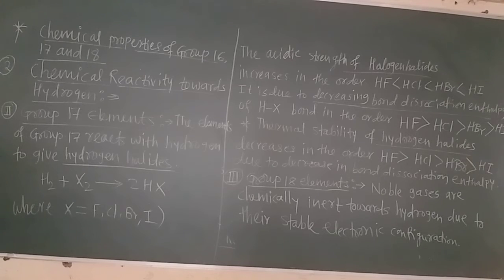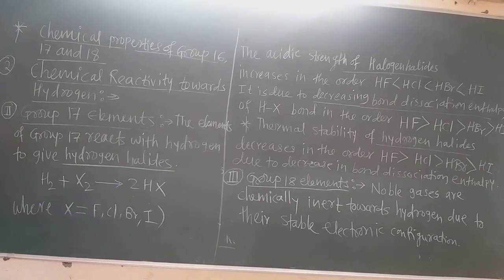increases in the order shown. Why is hydroiodic acid more acidic than hydrochloric acid? What will be the reason? Can you say why hydrogen iodide is more acidic than hydrogen fluoride, hydrogen chloride or hydrogen bromide? Now we know that the size of the iodine atom is larger in this group.